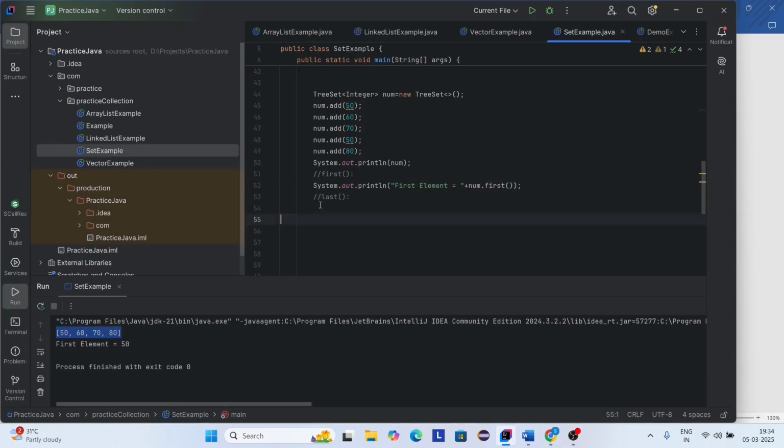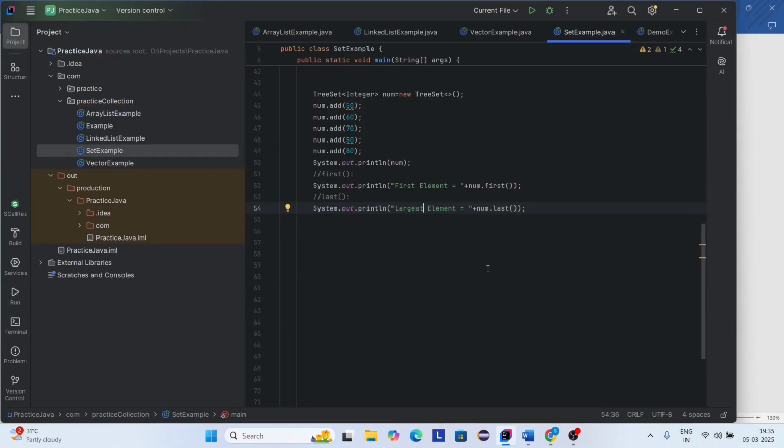Let's copy this line and paste it here. Here I'm using the last method to print the largest element from the set. Here you can see this printing statement is used to print all the elements in sorted order, and this statement is used to print the smallest element from this set, and this statement is used to print the largest element from this set. Now let's execute this program.